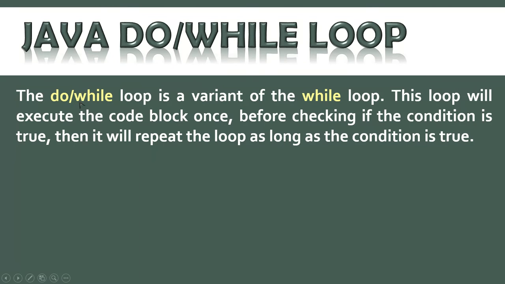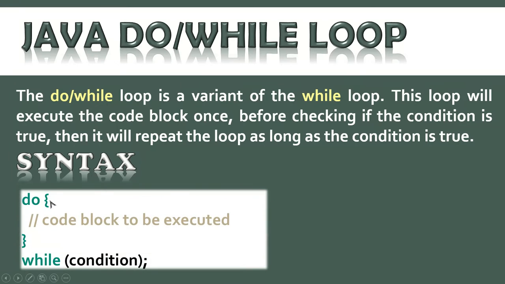Whereas in a while loop, the while condition has to be checked first, and if the condition is met, then only the block of code will work. But over here, it executes one time before checking if the condition is true, and then it will repeat the loop as long as the condition is true. See, look at the syntax: do will execute, and then in the while condition, if the condition is not met, it will not work.